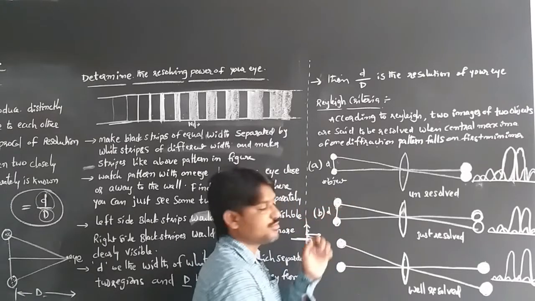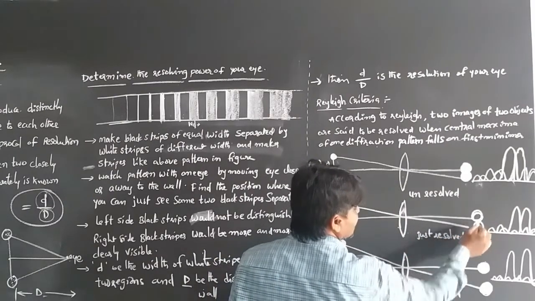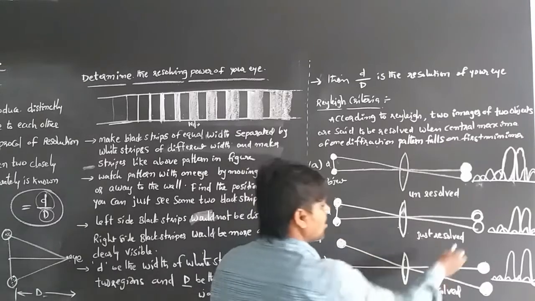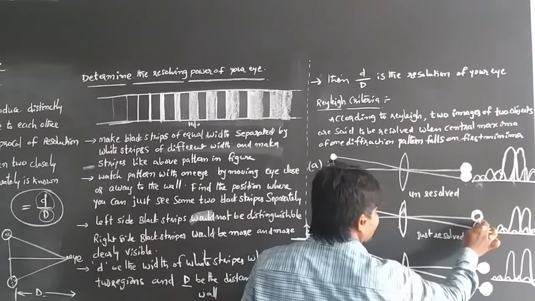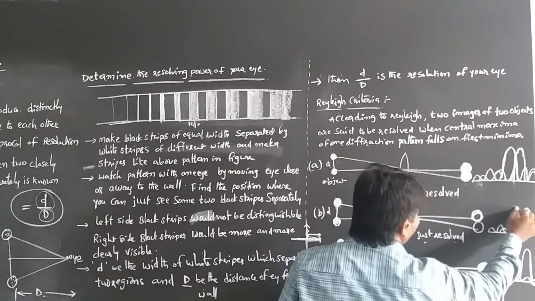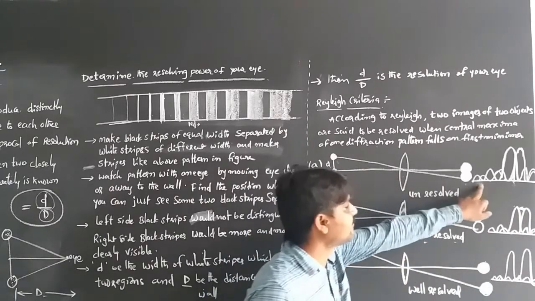By making the distance between the objects larger, when we watch this, we can just resolve them; we can just see that the objects are separated. So here the two objects are separated. In the just-resolved case, the distance between the two maxima and the first minima will be more than in the first one.